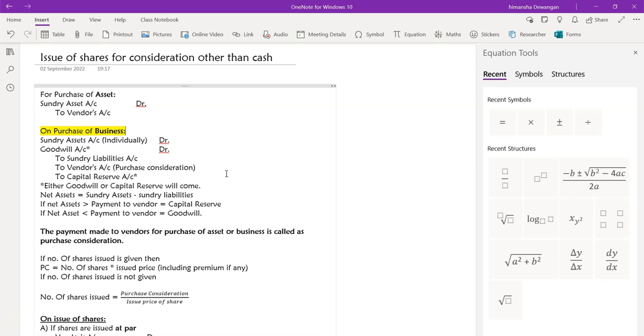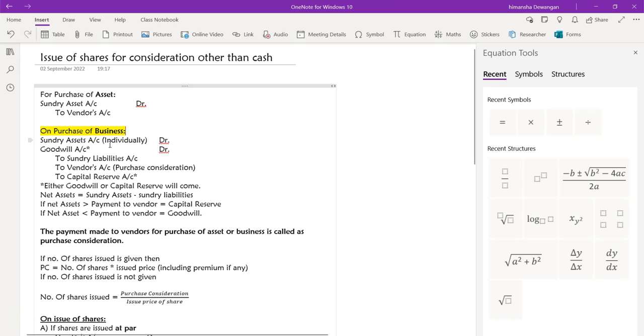All right, so still our entry won't be that much complicated. It is quite easy only. We are purchasing the business. So when we are purchasing the business, it has assets and liabilities both. Is that correct? Yes, ma'am. So we are acquiring all the assets and all the liabilities.